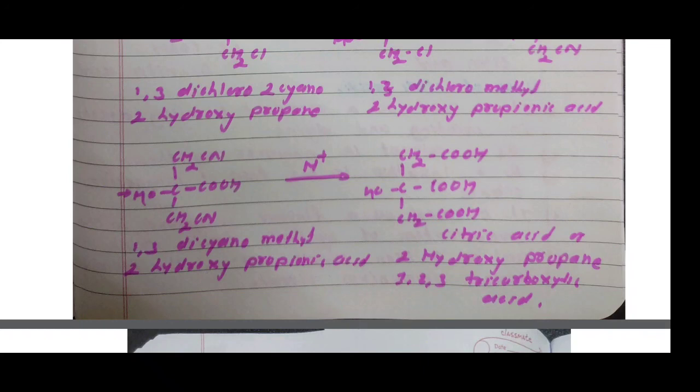This is citric acid. Another name of citric acid is 2-hydroxypropane 1,2,3-tricarboxylic acid. Propane means a 3-membered carbon chain. At carbon number 2 a hydroxy group is present, and at 1, 2, 3 three COOH groups are present. Therefore, the name of this compound is 2-hydroxypropane 1,2,3-tricarboxylic acid, which is nothing but citric acid. This is the synthesis of citric acid starting from glycerol.